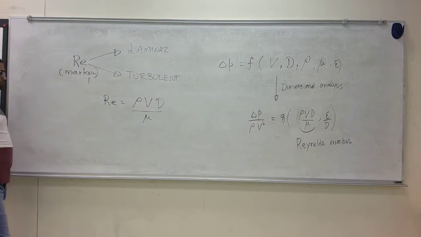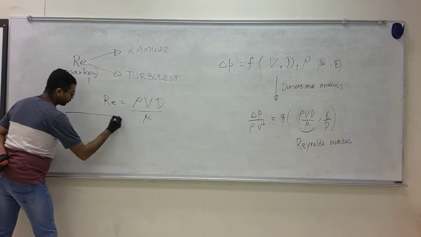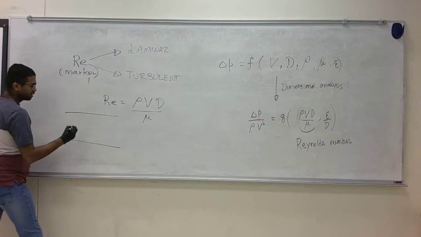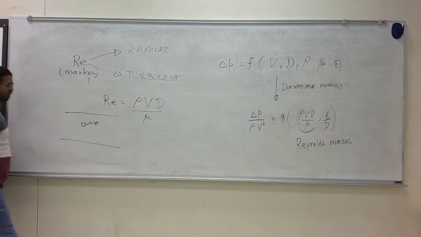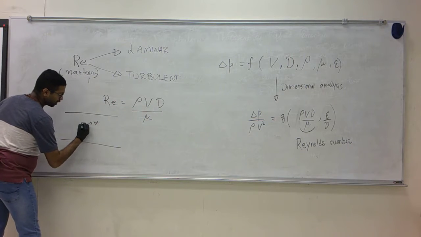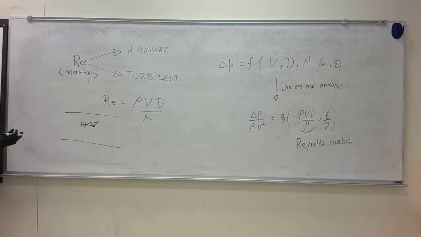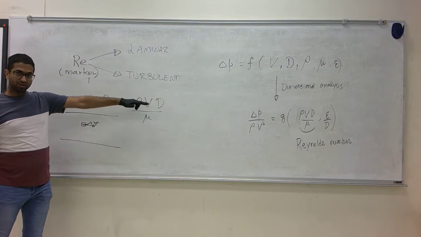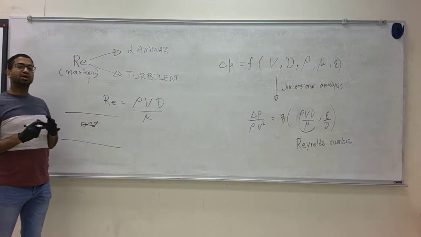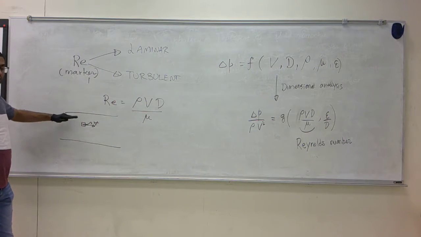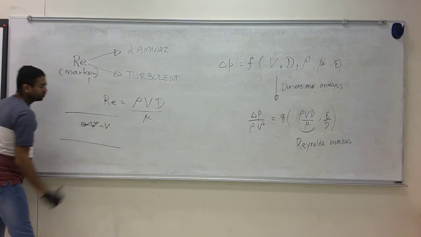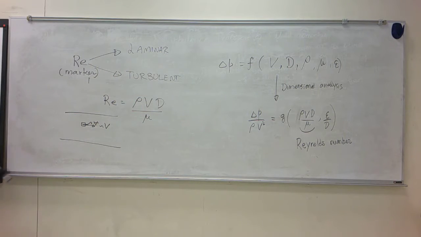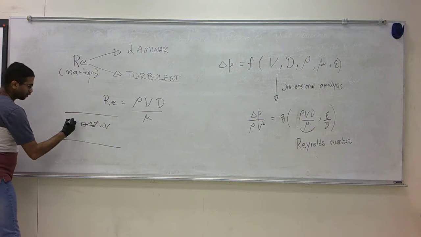Now think about a flow. Think about a little volume V. If the fluid here is flowing with some velocity, and V is the average velocity, average means it's a reasonable descriptor of all the values that you will find in this domain. We can say its velocity scales with V. Again, the fluid density is rho.